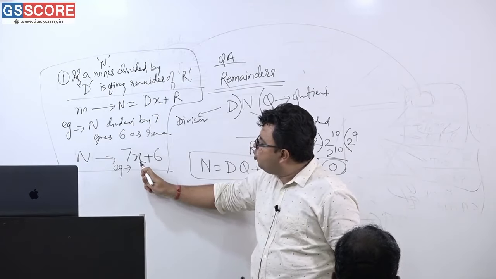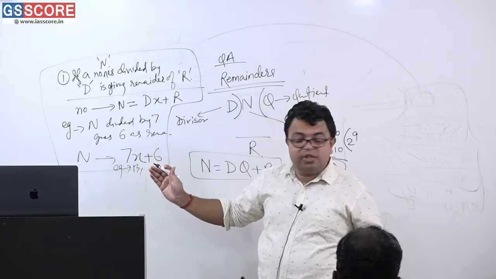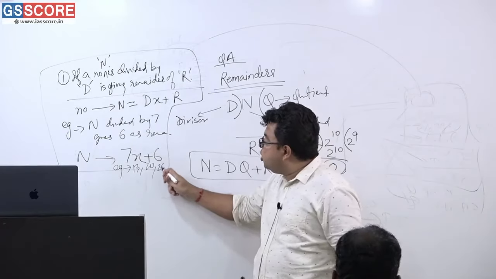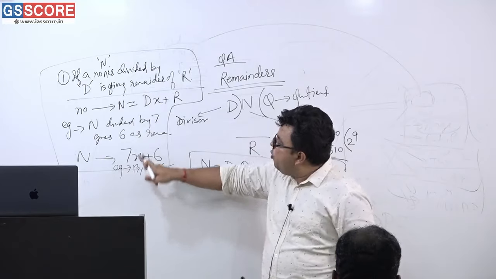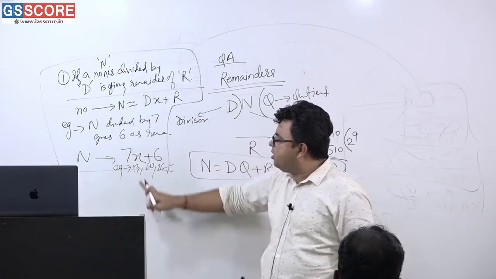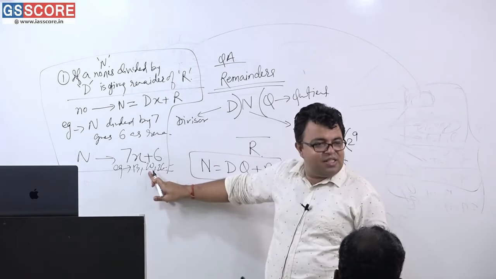Please tell me, 7 into 1 plus 6, how much is it? 13. 7 into 2 plus 6, what is it? 14 plus 6, 20. 7 into 3 plus 6 is 26. Getting or not getting? Every number, whenever you are dividing by 7, what is the remainder? 6 is the remainder. You divide it by 7, 6 is the remainder.